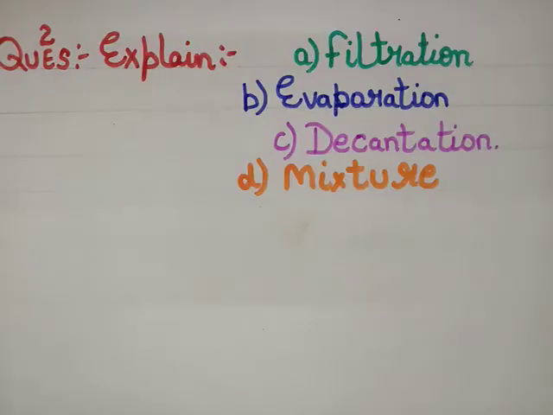So here comes the second question. In second question, you have to define four terms: filtration, evaporation, decantation, and mixture. So let's start with the filtration. Start your answer putting first heading in a new line, that is filtration. Start writing its definition. The process of separating insoluble solids present in a liquid using a filter is called filtration.